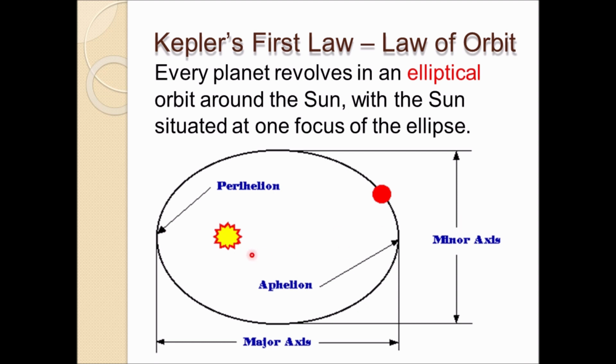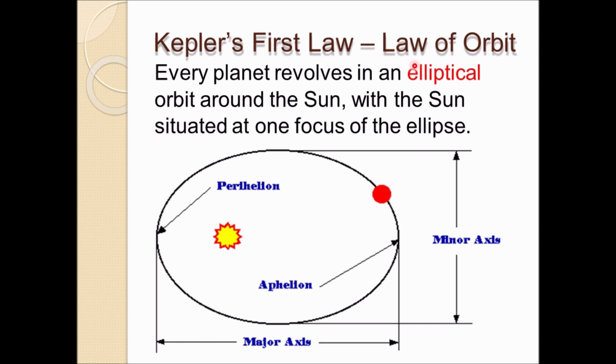That's why when we are far away we get the winter season, and when we are closer to the Sun we get the summer season. That is the main idea behind how we get different seasons due to the revolution. It's not due to rotation. Rotation only makes day and night. The revolution makes the seasons.